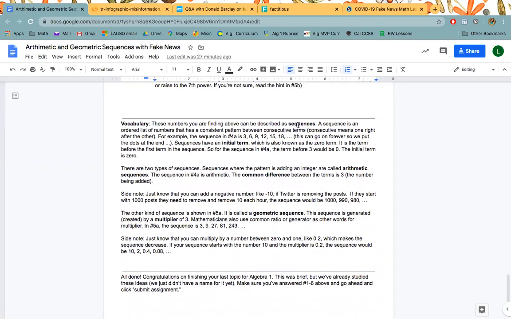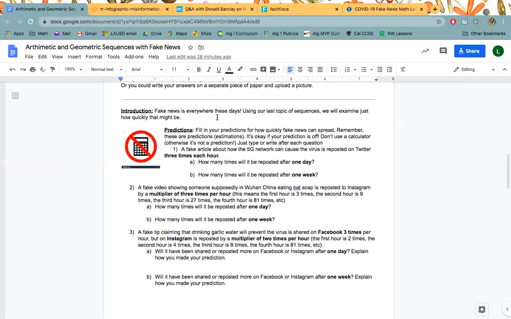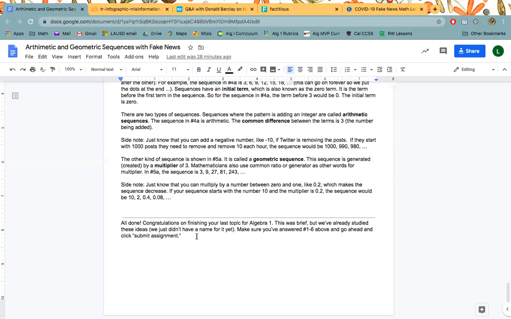And then the last thing is I'm actually going to introduce some vocabulary to you. Our last unit is called sequences. This is the only lesson we're going to do on this unit. I'm not going to test you on this unit at all. I just want you to know some of the vocabulary. So a sequence is an ordered list of numbers. And so when you are looking at how quickly these fake articles are spreading on Twitter or on Facebook or on Instagram, you're actually creating a sequence. So it's an ordered list of numbers. There's a bunch of terms here you can look at. And then lastly, I tell you to go ahead and click submit assignment so that you can submit it.